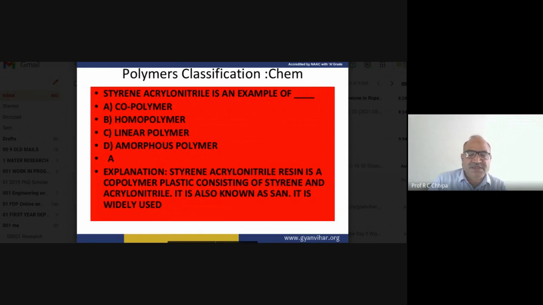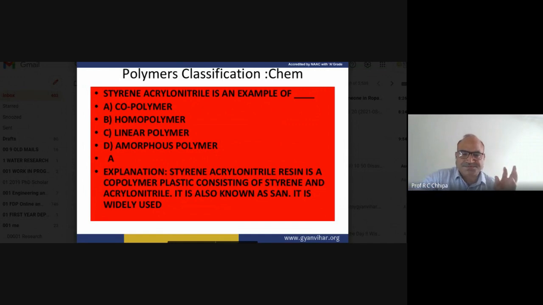What about the styrene? That is the vinyl benzene. Acrylonitrile, this is CH2 double bond CH, then cyanide, acrylonitrile. So, styrene, acrylonitrile, and that is the Buna S. In that particular case, whatever is used in Buna S contains the styrene, but along with the styrene is the 1,3-butadiene. So, this is the example of the copolymer.